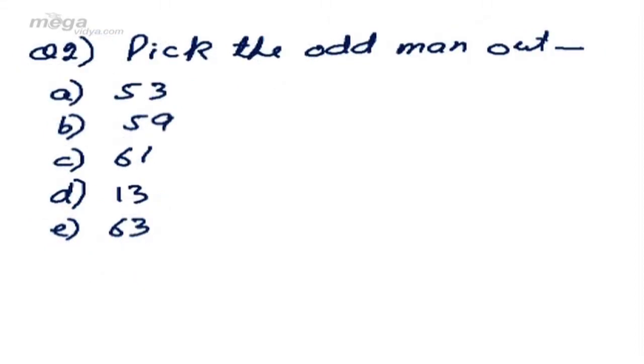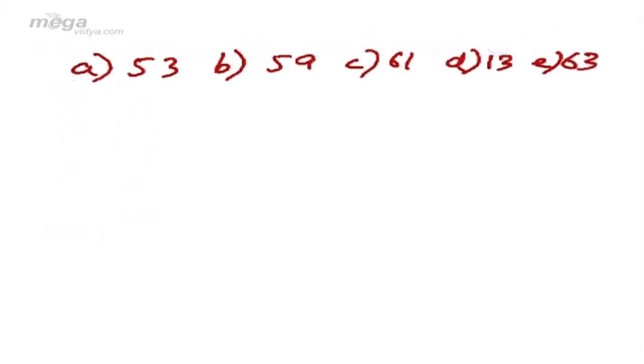My next question is again pick the odd man out, but these are now on numbers. Options are 53, 59, 61, 13 and 63. The question was pick the odd man out, and the options were 53, 59, 61, 13 and 63. Again, there can be different answers using different reasons, but one of them is again the strongest. So again, we should know the criteria by which we should go in for our odd man out questions based on numbers. For example, some can give 13 as the answer, thinking that the rest four are 50 and above, whereas 13 is below 50.